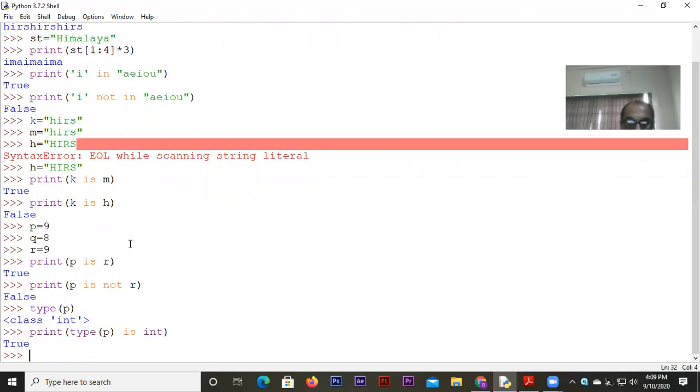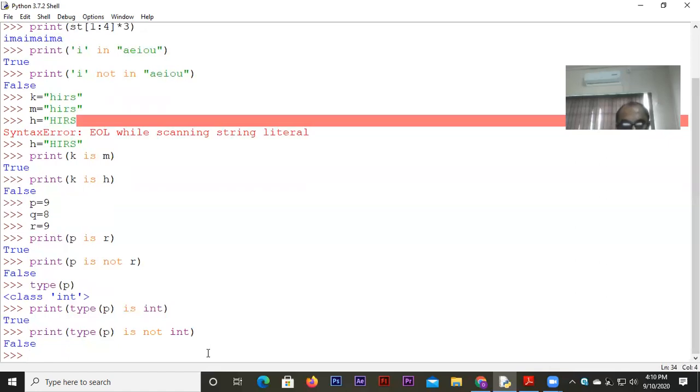Fine. But if you write, on the other hand, P is not some other data type, say I wrote P is not int. So it is int obviously. So P is not int will give you a value false. So this is how it is used. Fine. So is, is not, in, and not in. These four operators come under membership.